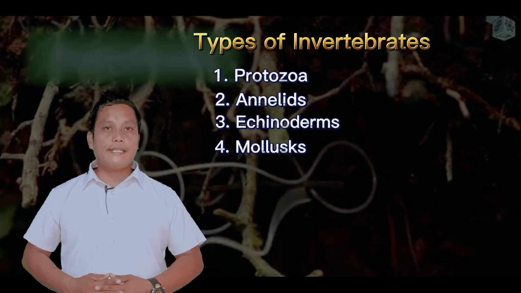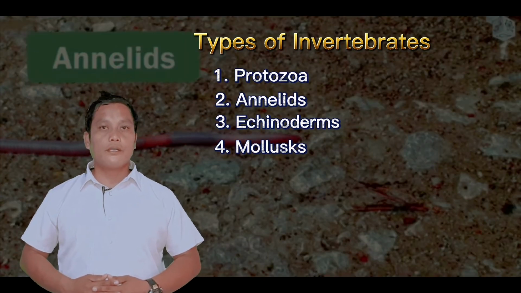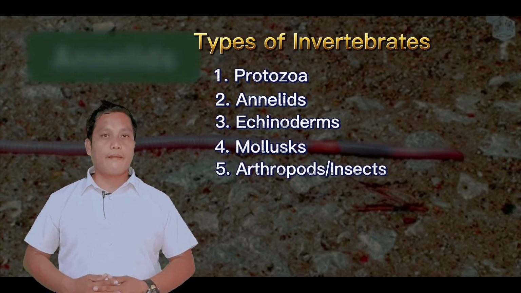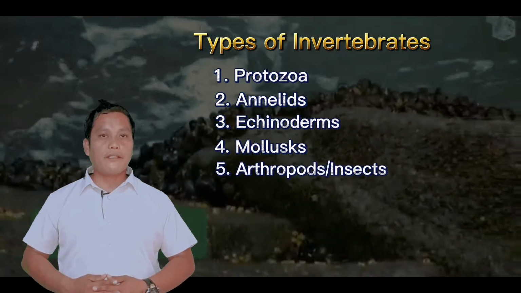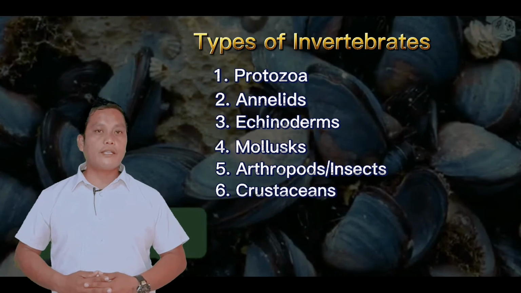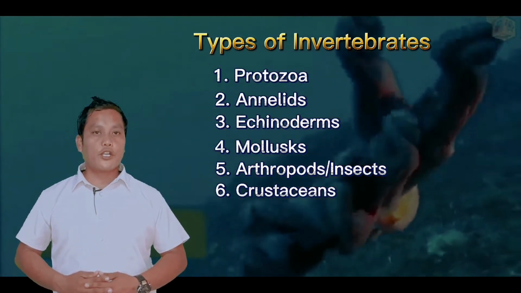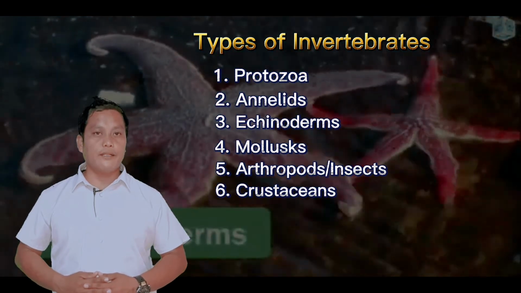Mollusks: snails, octopus, squid, clams. Arthropods: insects and spiders. Crustaceans like crabs, lobsters, crayfish, shrimps, prawns, and krill.